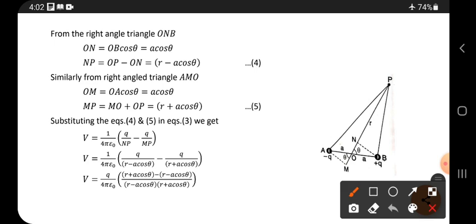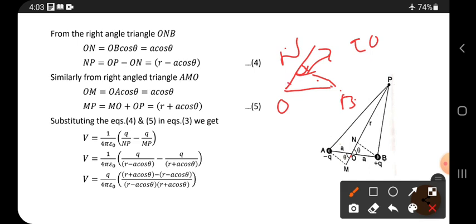See here, from the right angle triangle ONB. It is one right angle triangle. Let me draw that right angle triangle on this side. On this dotted line at this point is B, this is the O point, this is the N point. ONB triangle it is. Here 90 degrees, here 90 degrees.